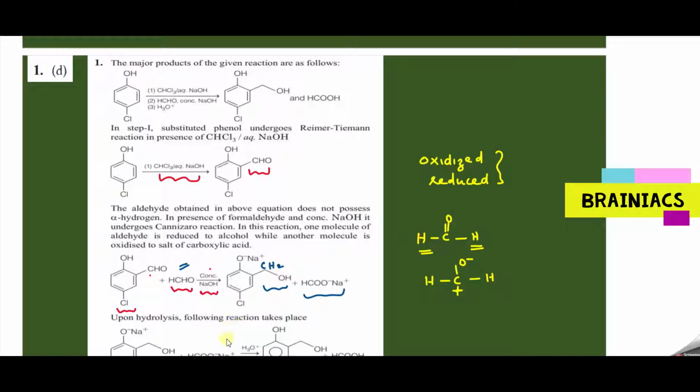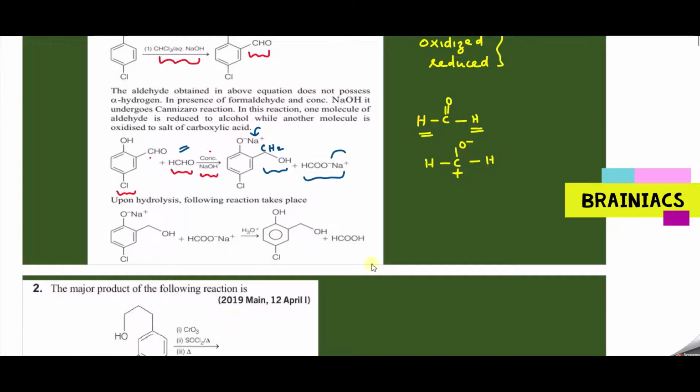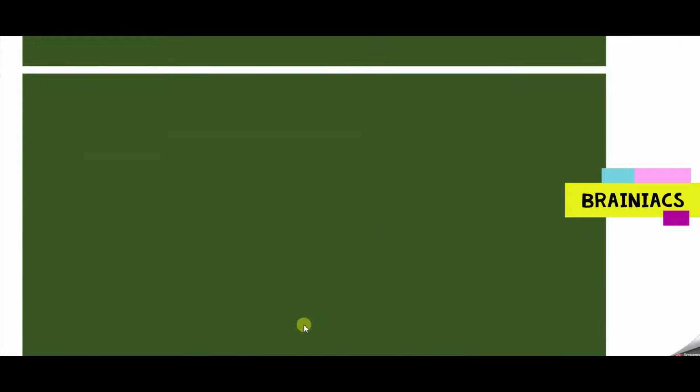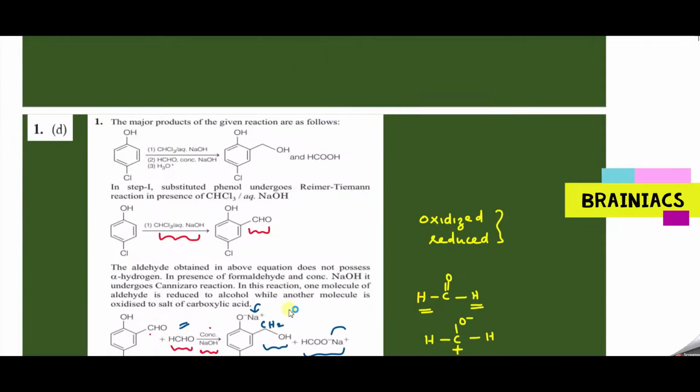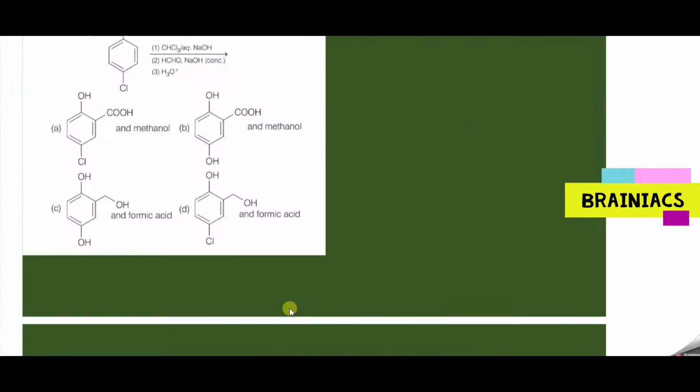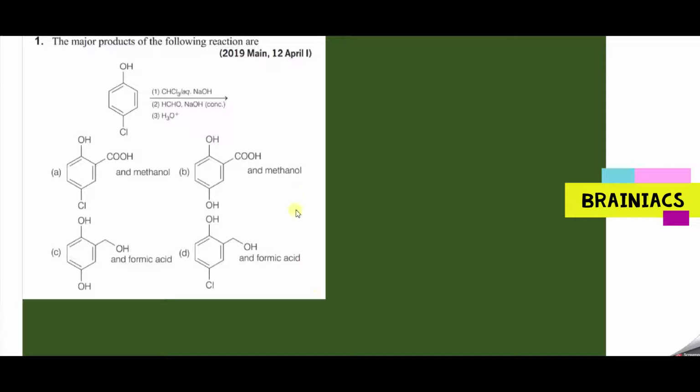Now the last step is hydrolysis actually. On hydrolysis, all the sodium that has entered into the compound will get replaced by hydrogen. You can see here in the last step it is getting hydrolyzed, sodium is replaced with hydrogen here and also here. So the product formed here is this one. Which is the option here? I think option D is the correct answer. Option D will be the correct answer. But the byproduct formic acid is also mentioned. Is this clear for everyone?